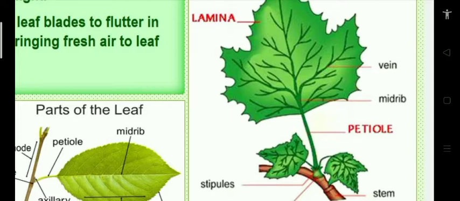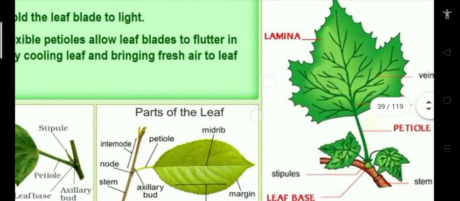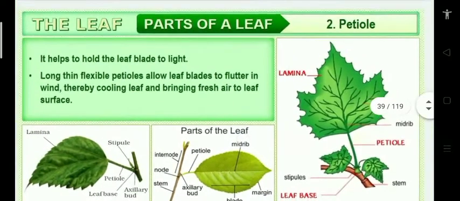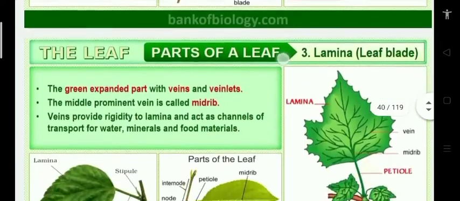A petiole present in the leaf is called petiolate. If the petiole is absent, that is nothing but sessile. That's the petiole, mesopodium. Next you see lamina or leaf blade.